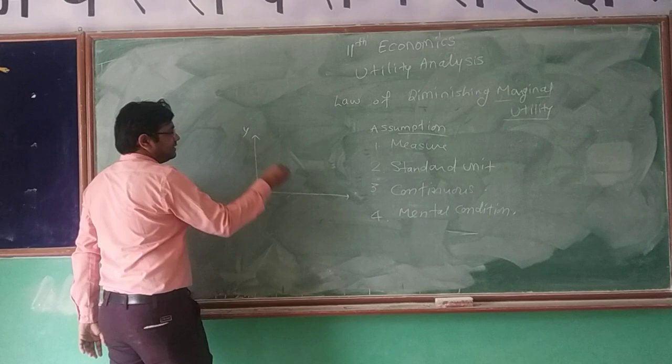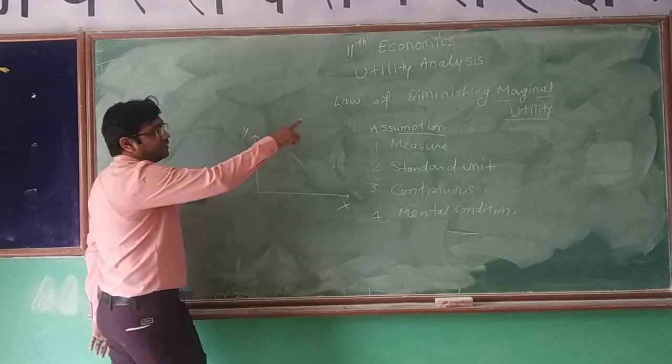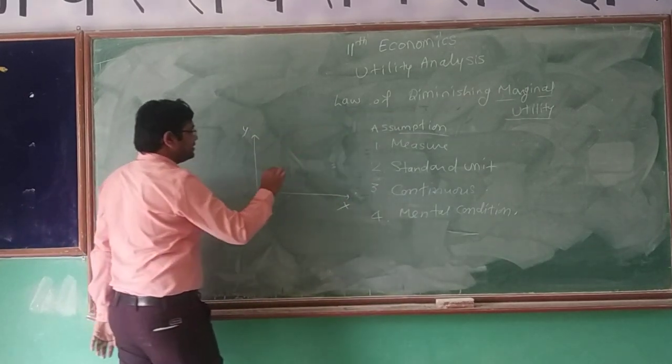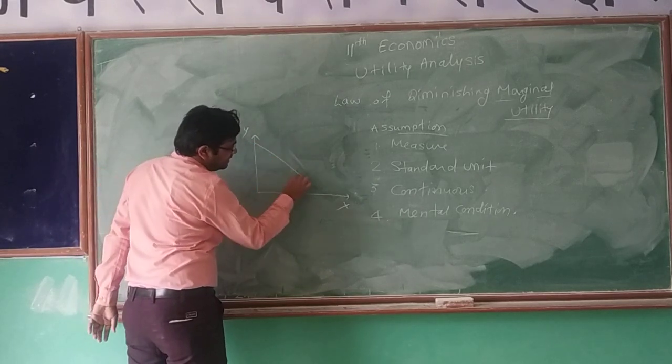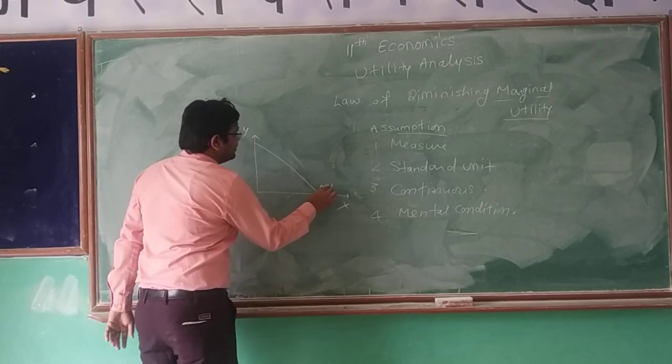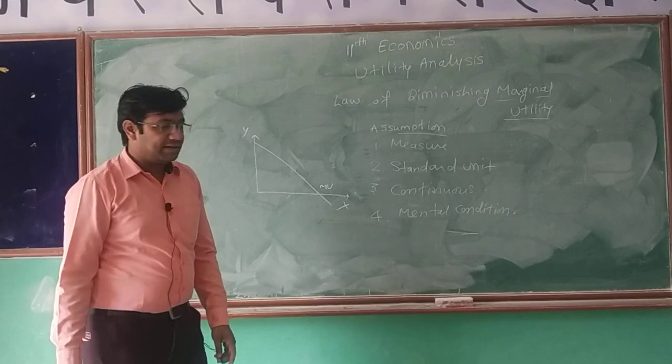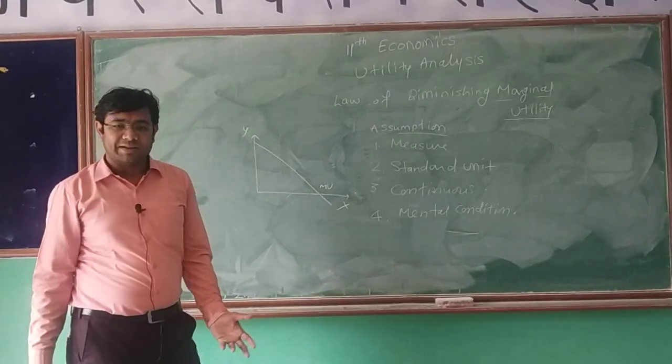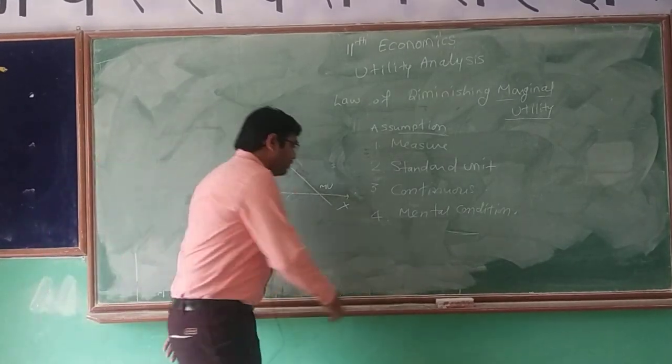It is your y-axis, x-axis. And what is the law? Law of diminishing marginal utility. So this can be presented in this way. Your marginal utility keeps on declining. It is the diagram for marginal utility. Okay. Now we are going to learn